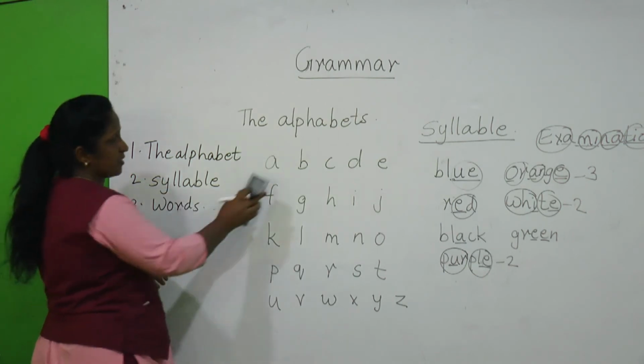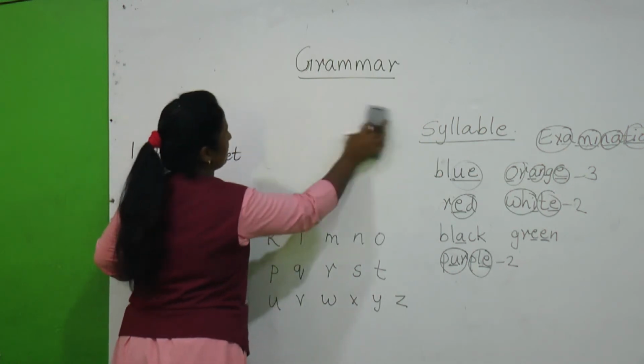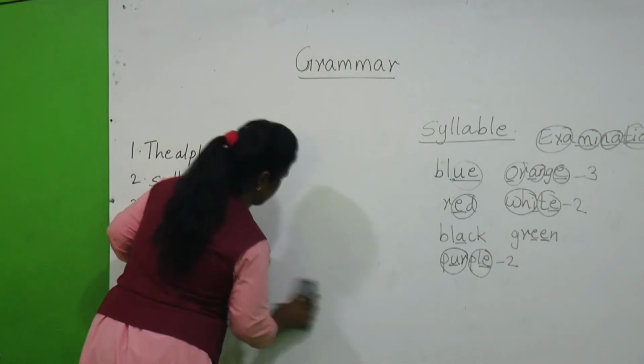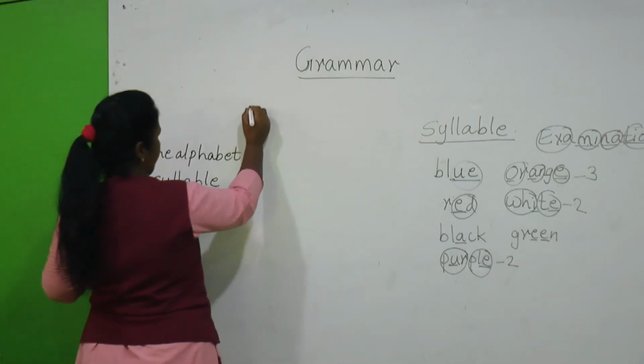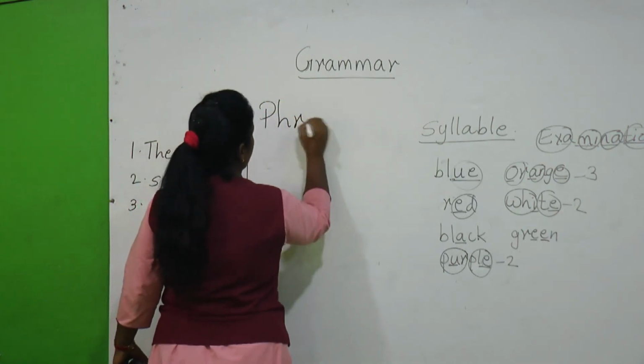What are words? Now, the next part we will be moving to is phrases. What are phrases?